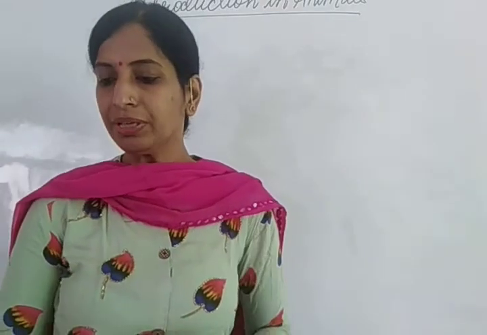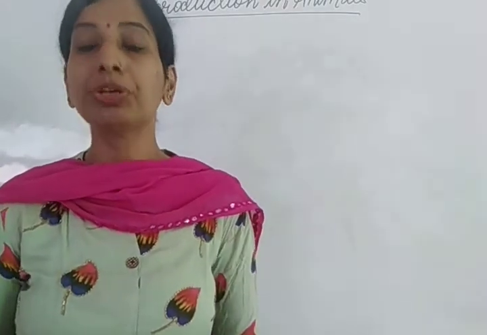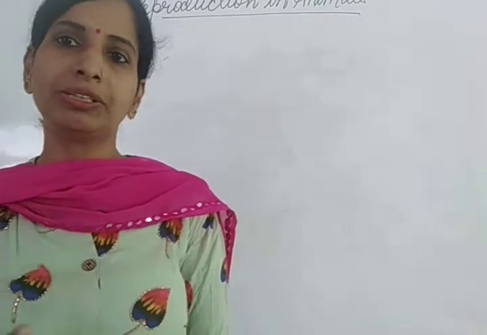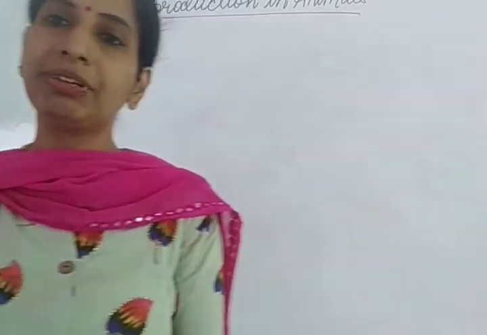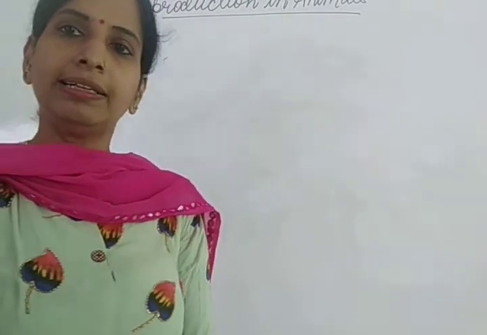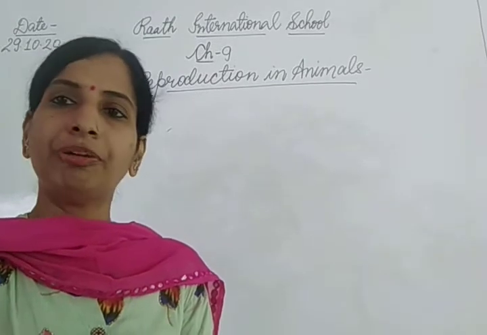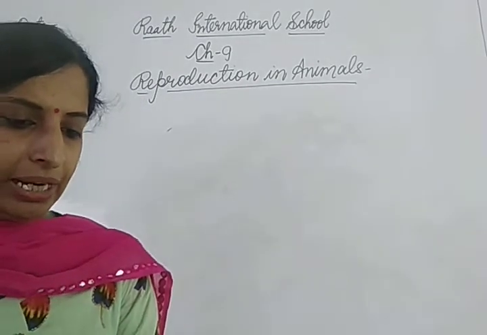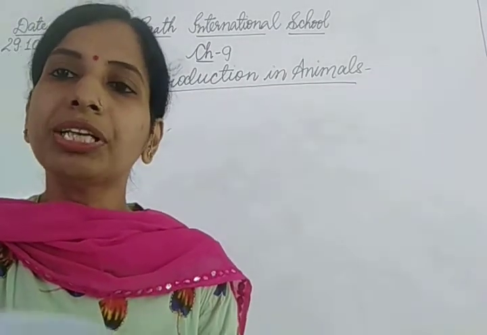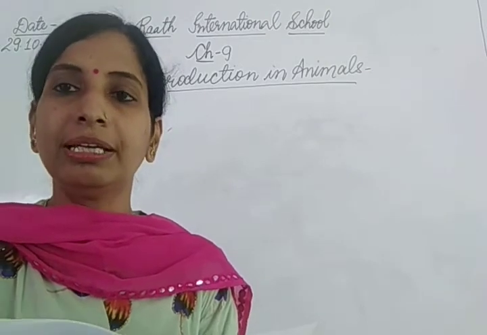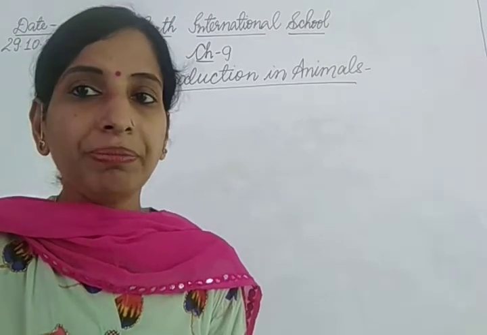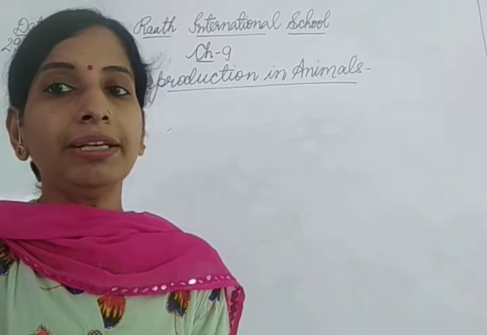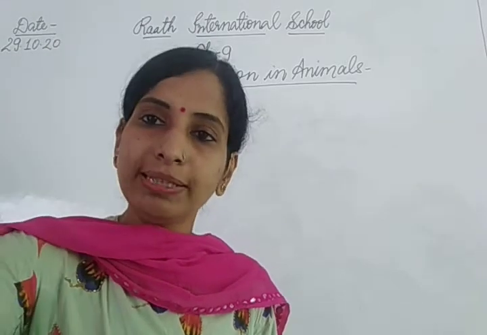Now let's discuss the exercise of the chapter so that the chapter will be more clear to you, and if you have any doubt, we will clarify it along with this question answer. So let's begin. First question is, explain the importance of reproduction in organisms. Reproduction is very important because it maintains the continuation of the species.